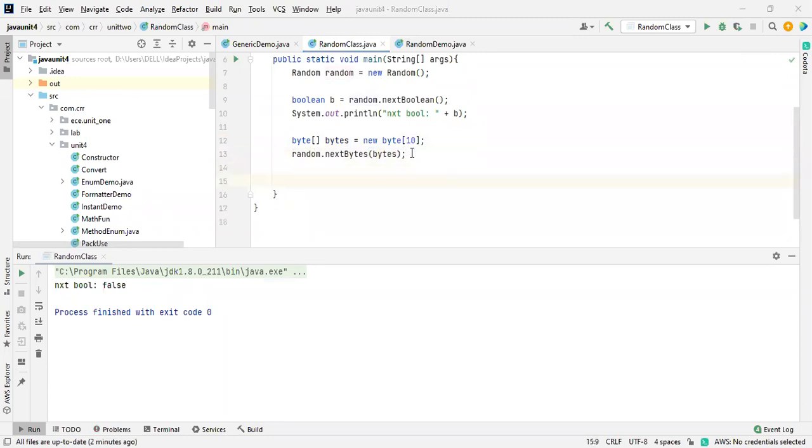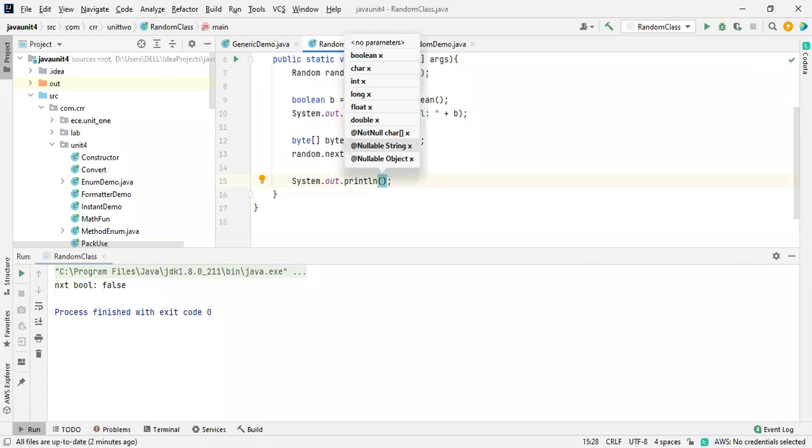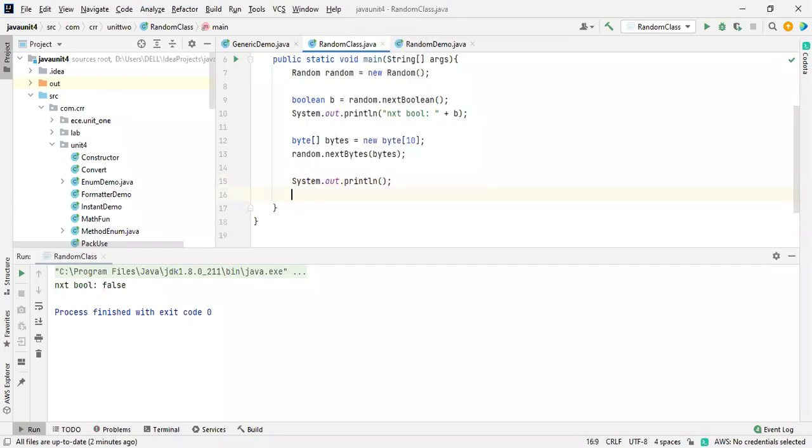Now I'm going to print the values. Let me do this one, System.out.println. Actually, we need a for loop over here. So I'm going to take a for loop. What is the for each, the enhanced for loop?